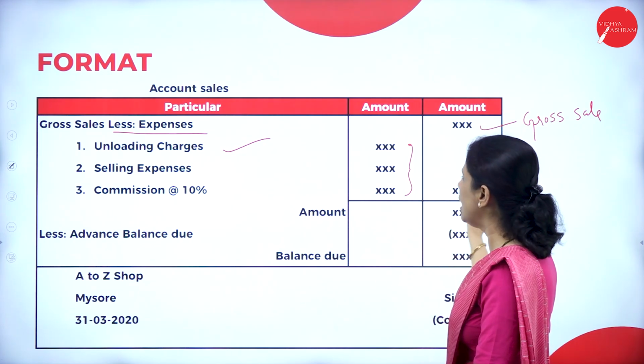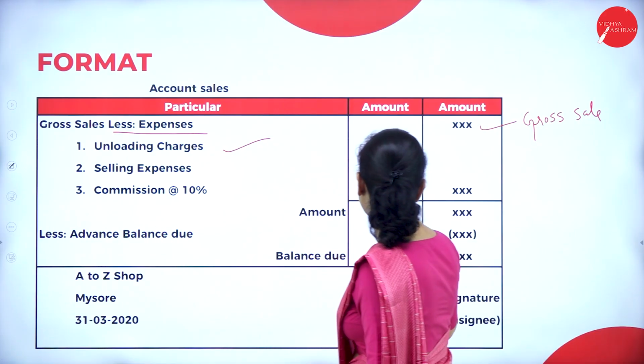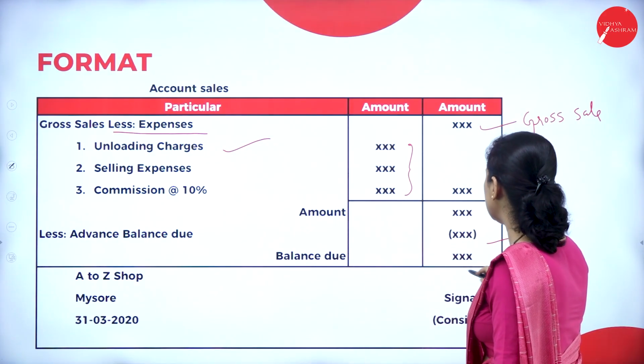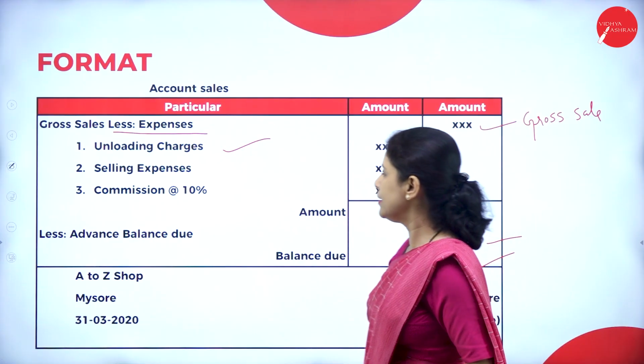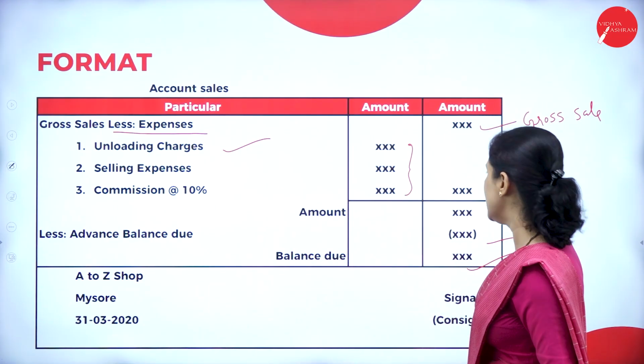These are the examples. And after that, again, advance balance due, that also we have to deduct. Then we will get the balance due. So, in that, we will write the address and also the signature of the consignee.